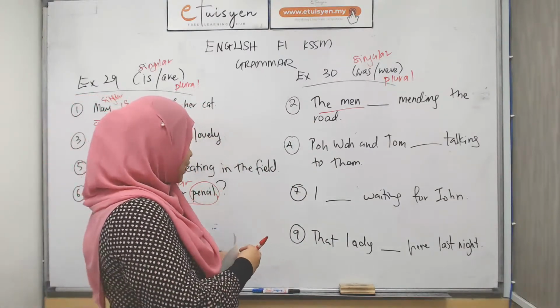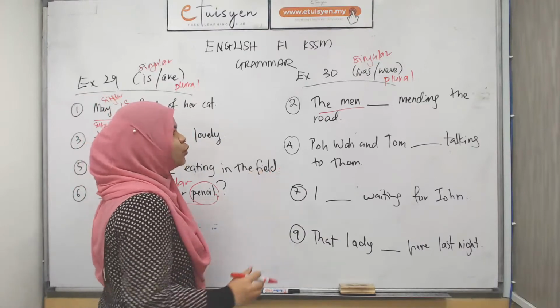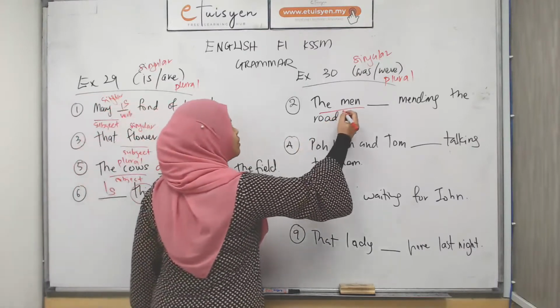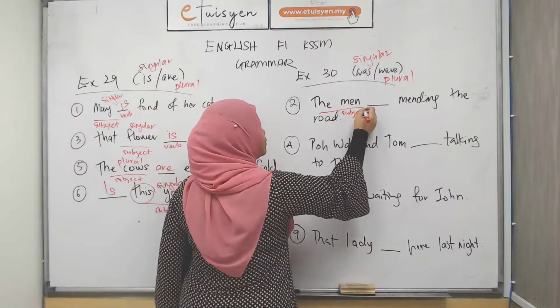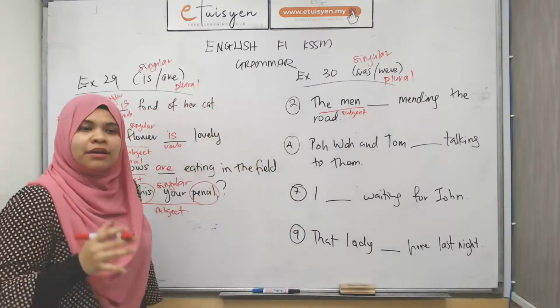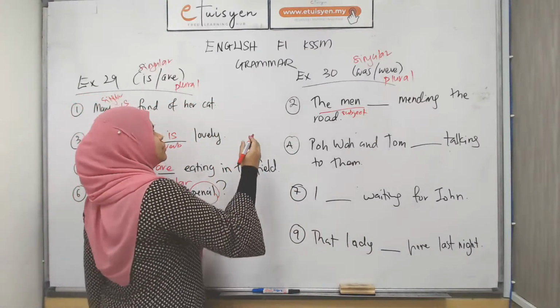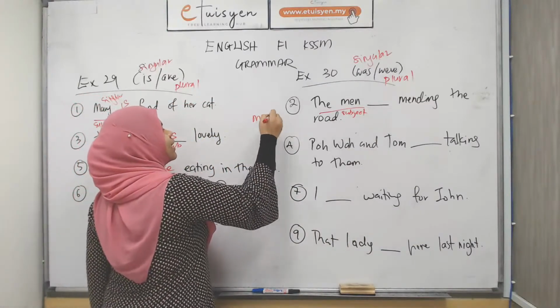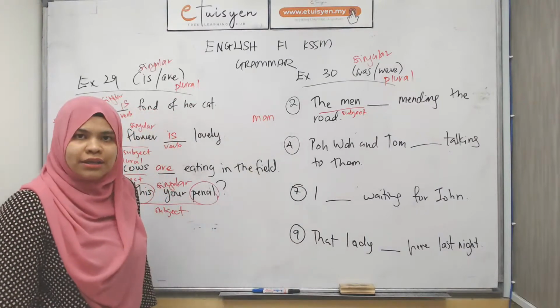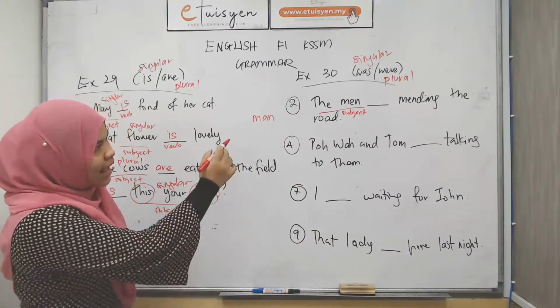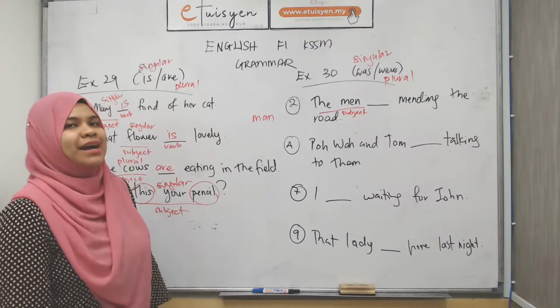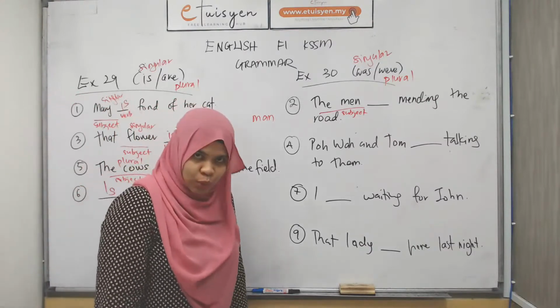Okay, so the man ni, dia punya original word is, let me write this first, I forgot to write, subject. The man, dia punya original word is M-A-N, not M-E-N. So maksudnya, that thing has been transformed into plural.